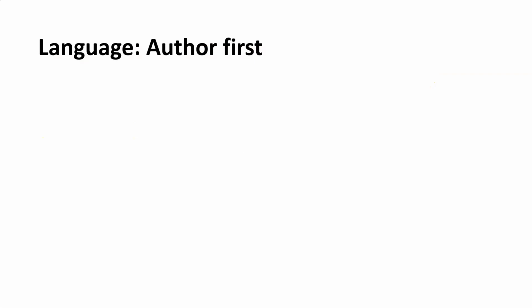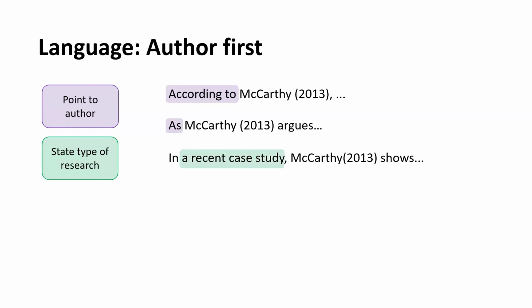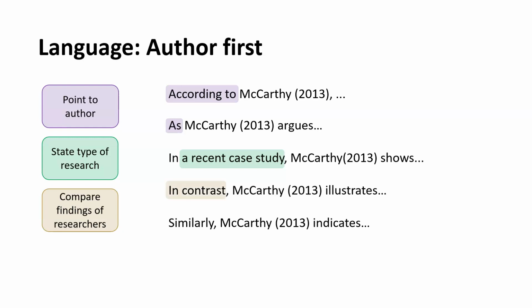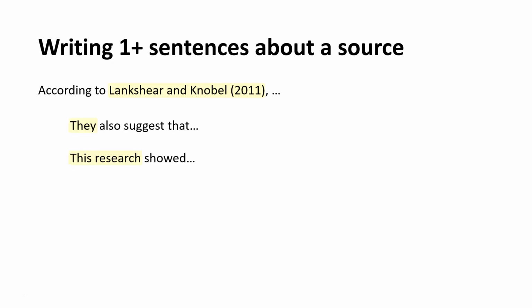There are a few language options for putting the author first. You can point to the author, using according to or as. You can also state the type of research, a recent case study. And if you compare the findings of different researchers, you can use in contrast or similarly. If you want to write more than one sentence about a source, put the author within the first sentence, then, in the second sentence, refer back to this author or their research. Use language such as they, this research, a second finding. When you do this, you don't need to repeat the citation.